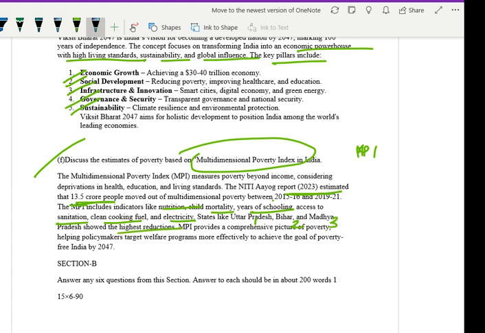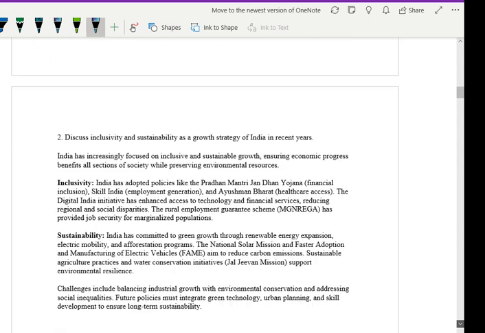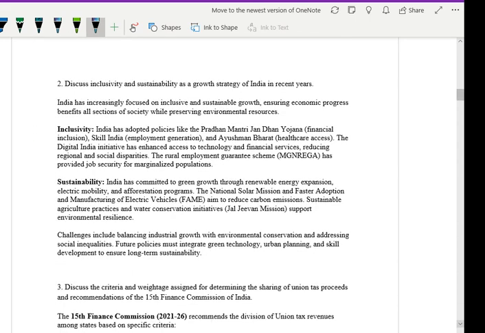Statistics: the more of these things you can provide, the more chance there is that you will get more marks. The MPI provides a comprehensive picture of poverty, helping policymakers target welfare programs more effectively to achieve the goal of a poverty-free India. Okay. Discuss inclusivity and sustainability as a growth strategy of India in recent years. How will I attempt this answer? Let's look together.